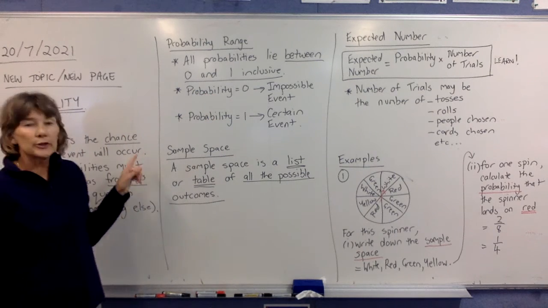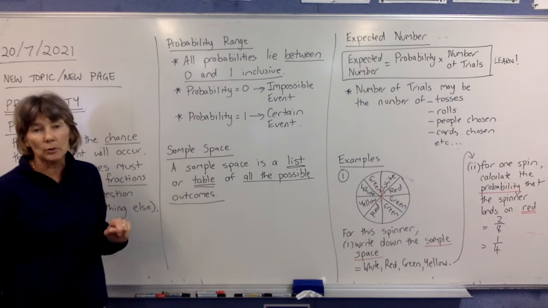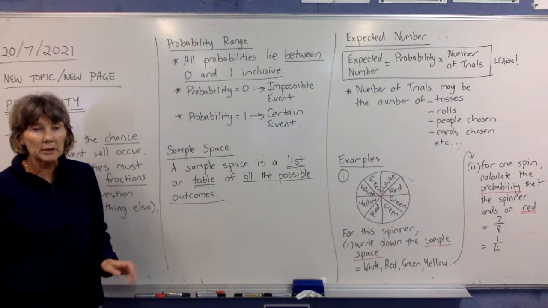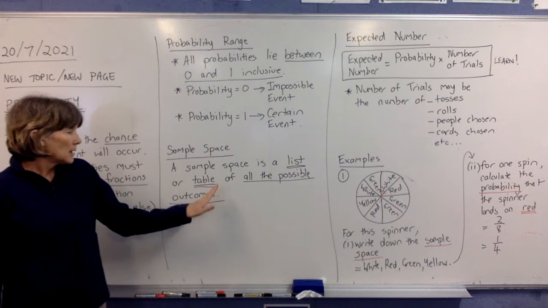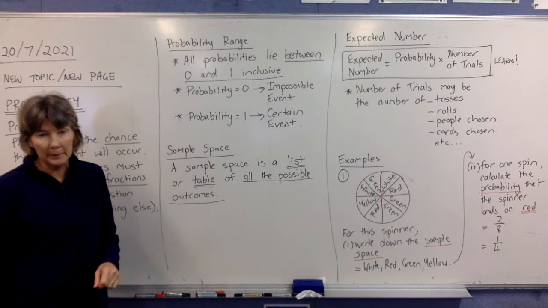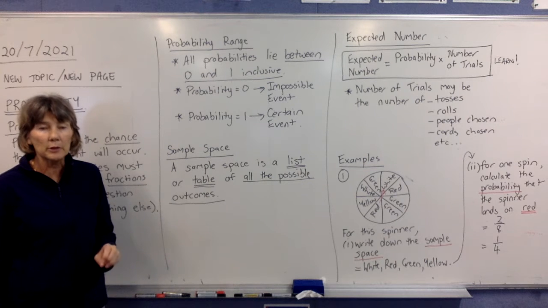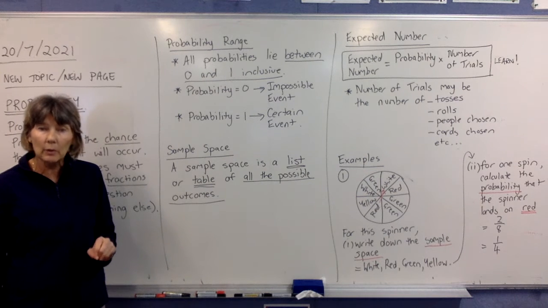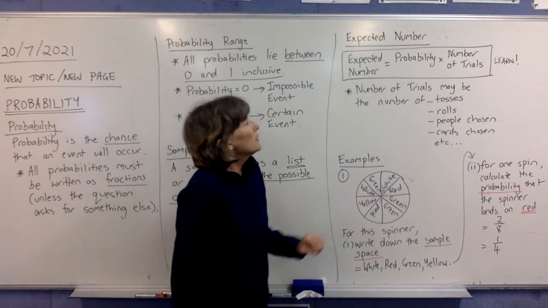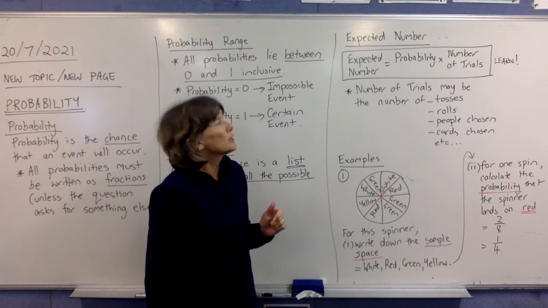Now, some questions will ask for a sample space. A sample space is a list or a table, something organised. Don't be all over the place with this. Try and organise yourself so that you're showing all the possible outcomes of what can happen. So it's not a probability, so you need to really read the question. Are they asking for a probability or are they asking for a sample space?